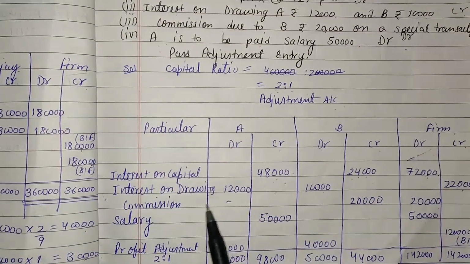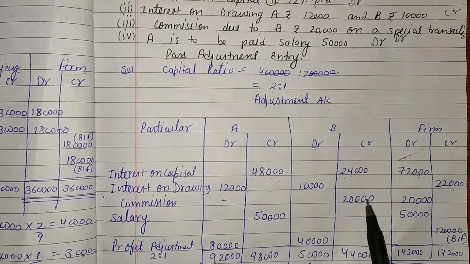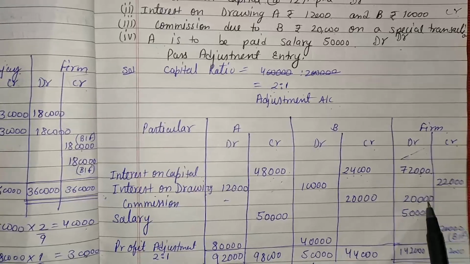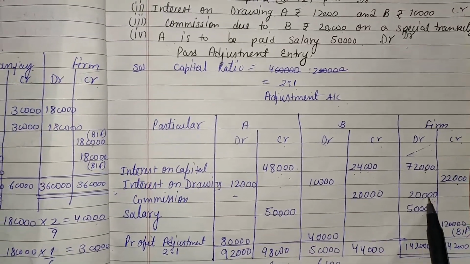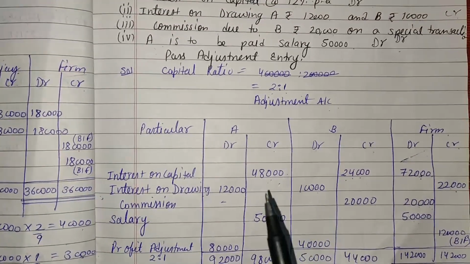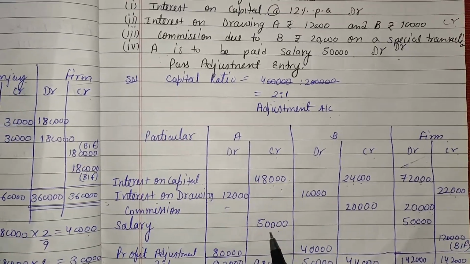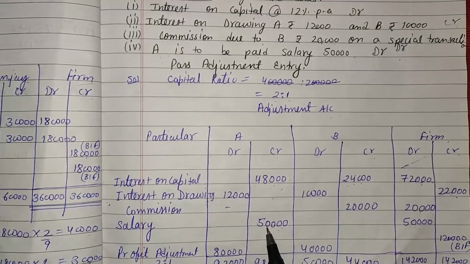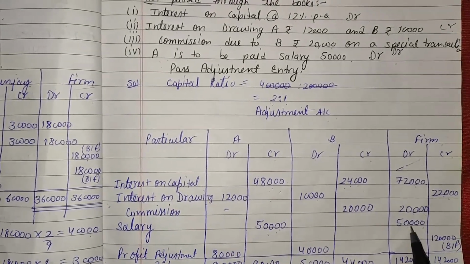So in the column of B it comes on the credit side. Partner's credit is called firm's debit. So credit of B is called debit of firm. Next is salary of A. Salary of A also comes on the debit side, so that comes on the credit side by rupees 50,000. Credit balance of partner is debit balance of firm by rupees 50,000.